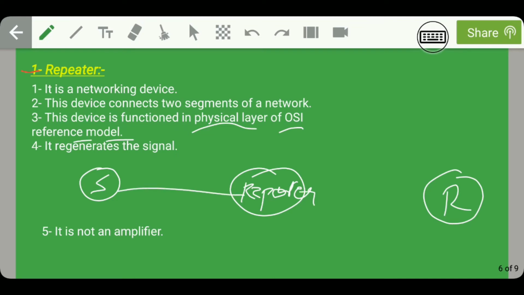It acts as an intermediate receiver which receives the data sent by the sender and then regenerates it so that it can be forwarded to the receiver. So it is not an amplifier. That means it doesn't amplify the signal. It just acts as an intermediate receiver which receives the data and sends it to the receiver.